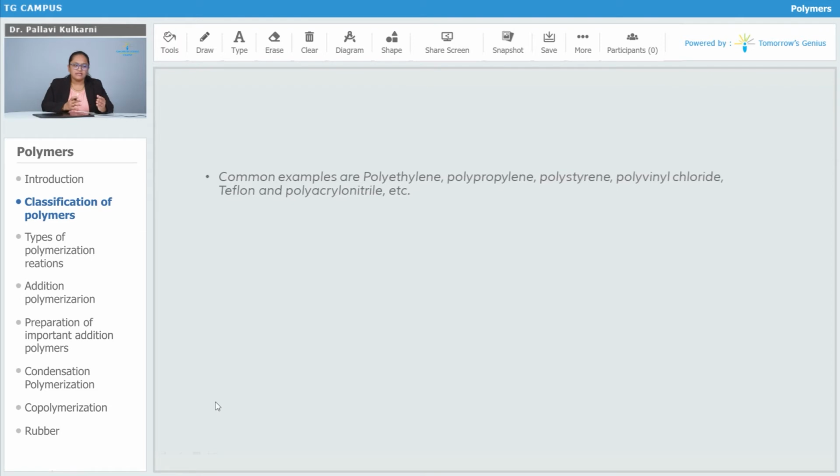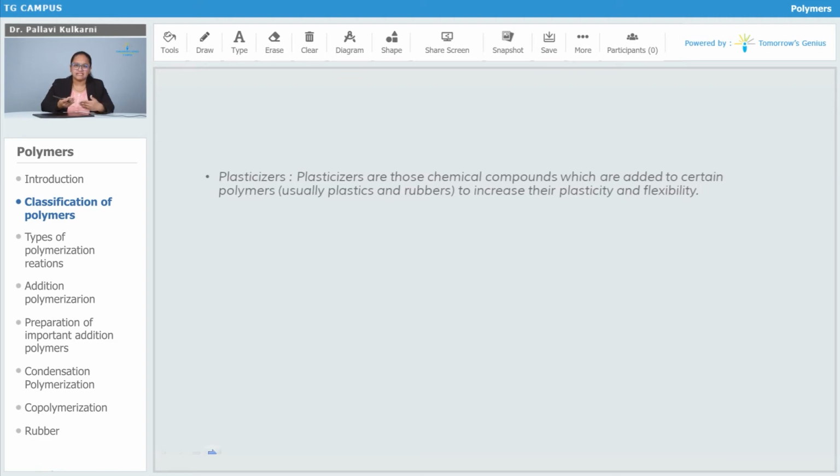Examples are polyethylene, polypropylene, polystyrene, PVC, Teflon and polyacrylonitrile, etc. In this case, one more concept is related to the thermoplastic polymers, that is plasticizers. These are chemical compounds which can be added extra in the polymers, in certain examples of polymer, to increase their plasticity as well as flexibility.